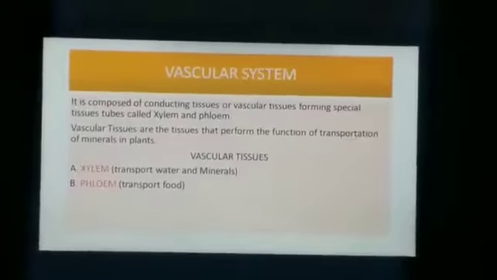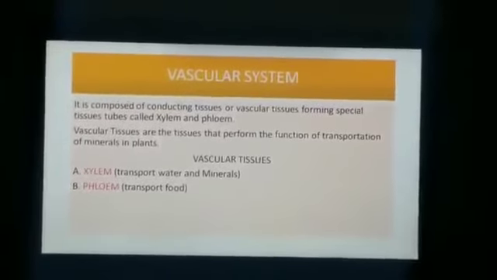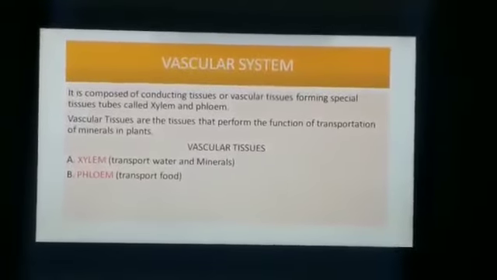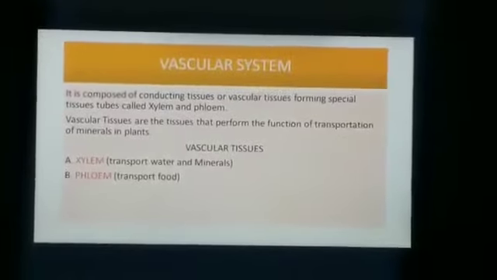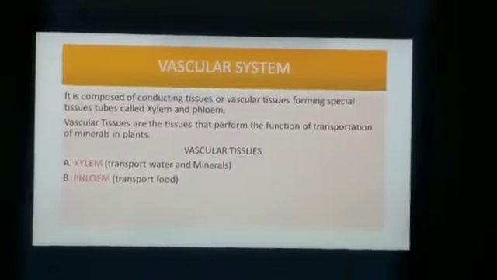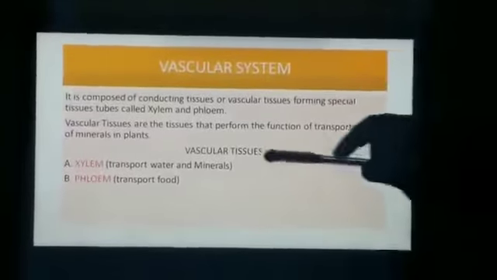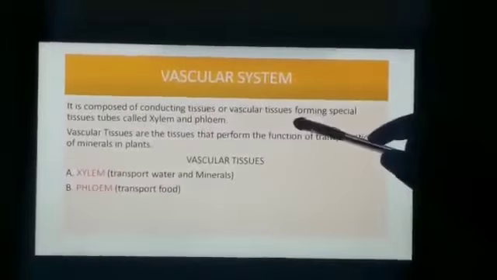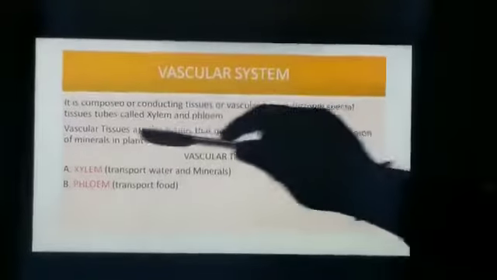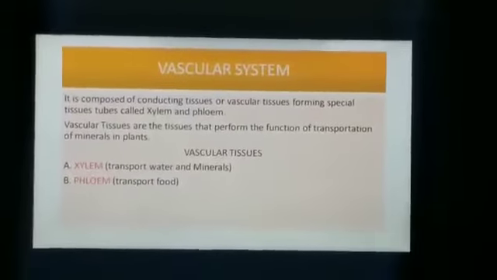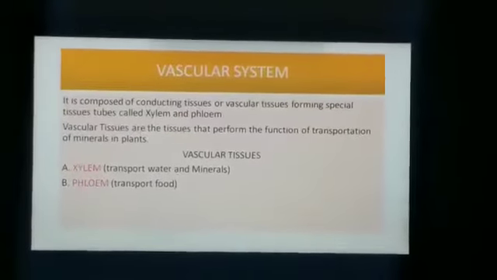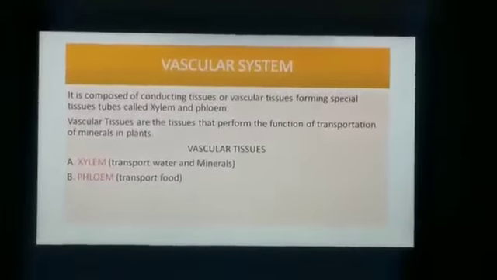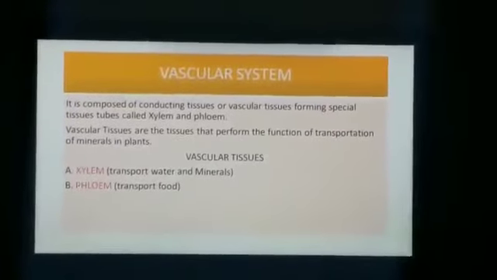The mineral salts are transported in a solution, which is termed capillary water. Water and mineral salt which are transported through the root here is termed capillary water. So first of all, let us discuss the vascular system. It is composed of conducting tissues or vascular tissues, following special tissue tubes called xylem and phloem. Vascular tissues are the tissues that perform the function of transportation of mineral salts and food in plants.